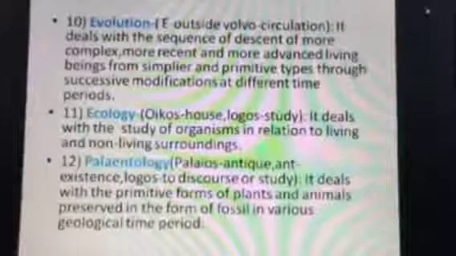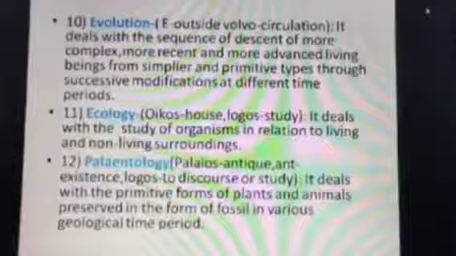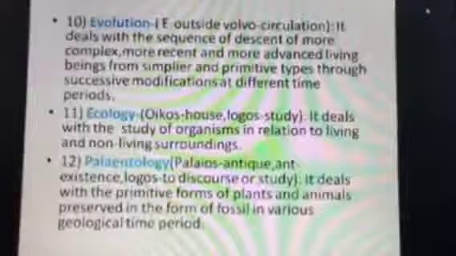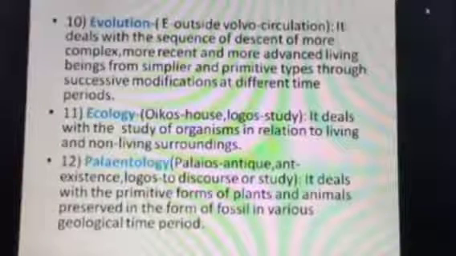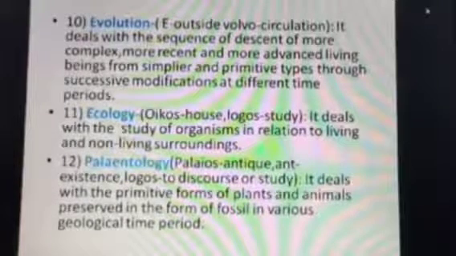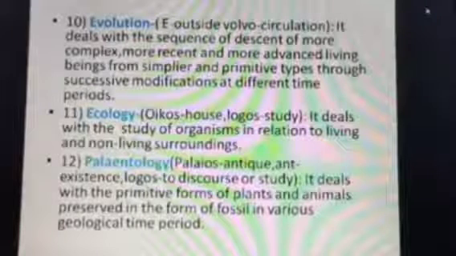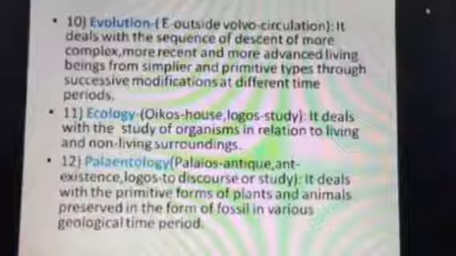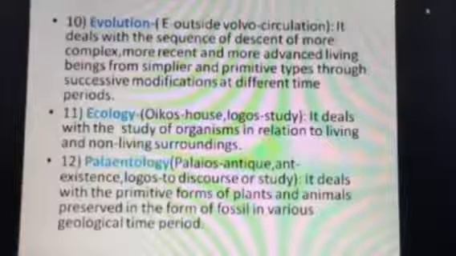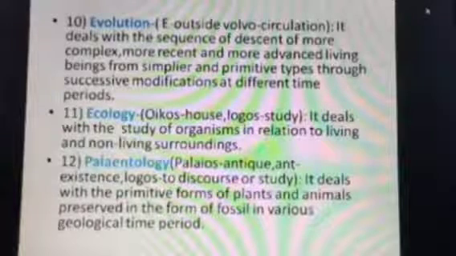how life has originated on Earth, and how this life has achieved different forms, and why some are more advanced and why some are less advanced, how one descended from the other, how the branching has taken place and achieved different forms. That all will be discussed in evolution.